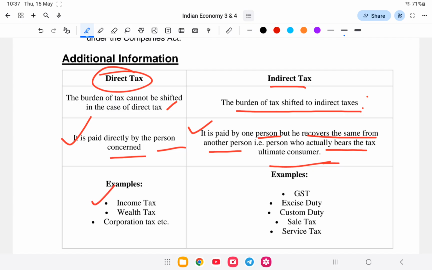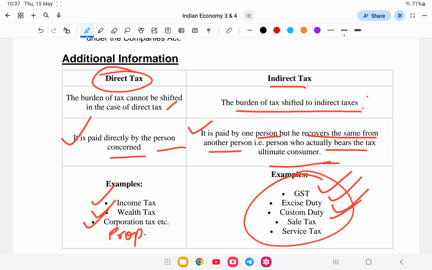Direct taxes are, for example, income tax, wealth tax, corporate tax, or property tax. Indirect taxes are GST, excise duty, custom duty, sales tax, or service tax. Next question.